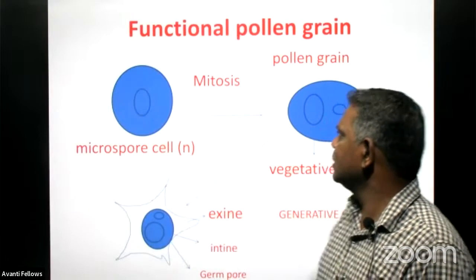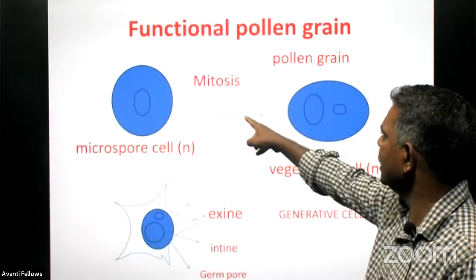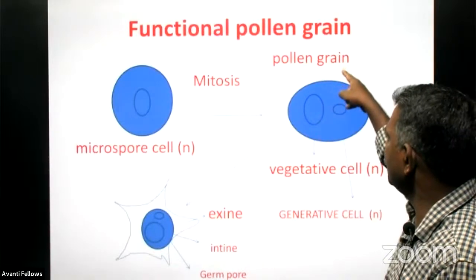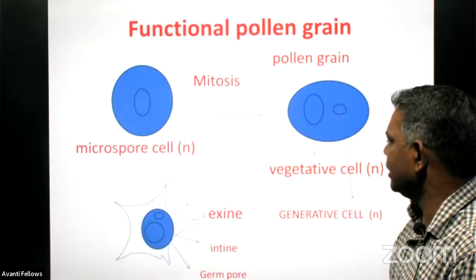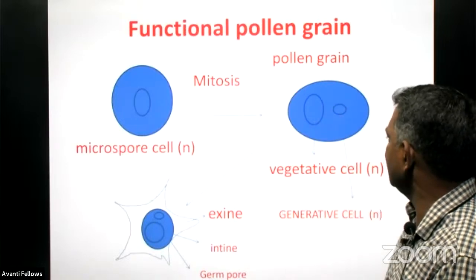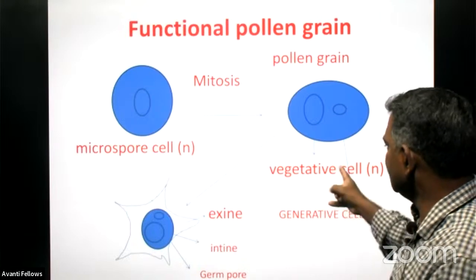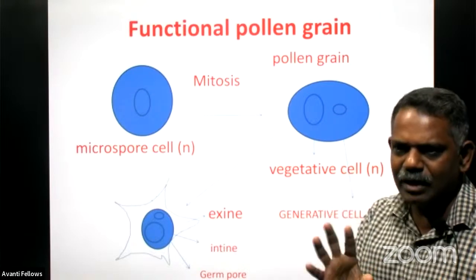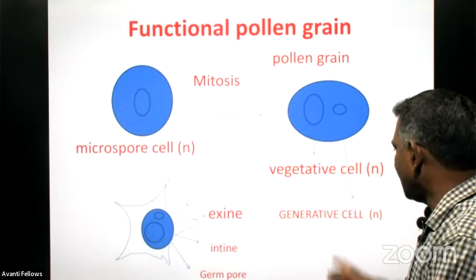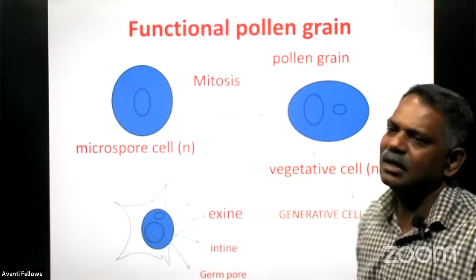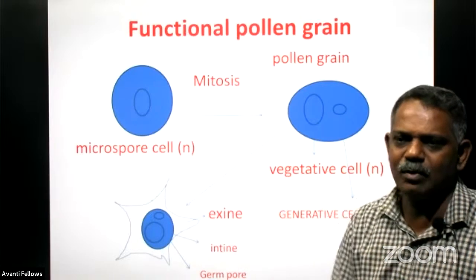The microspore cells go for mitosis and produce the pollen grain. And this pollen grain consists of two cells inside. One is the vegetative cell having n number of chromosomes, and also a generative cell also having n number of chromosomes.